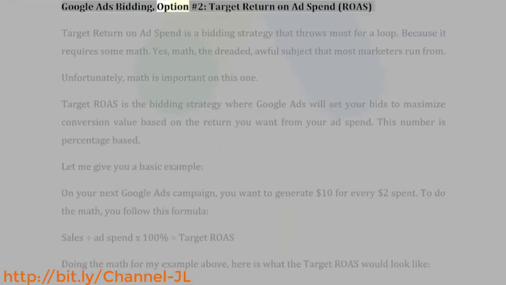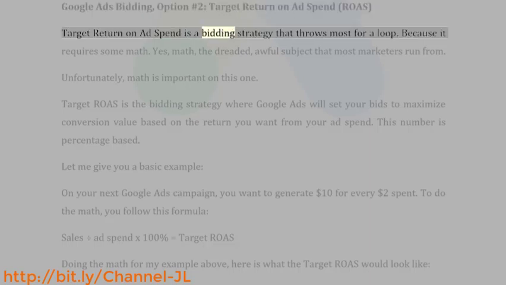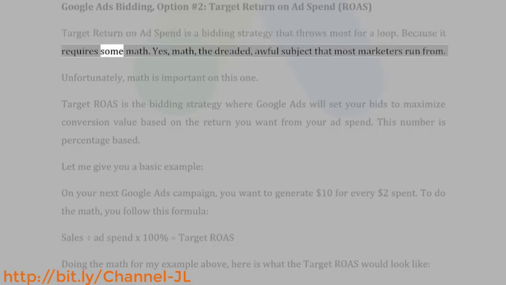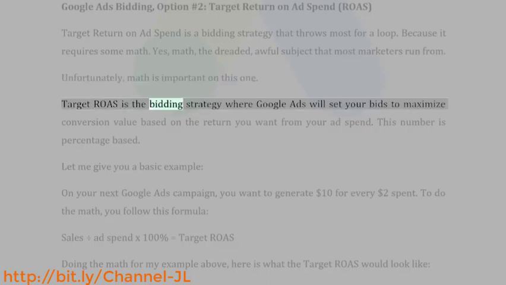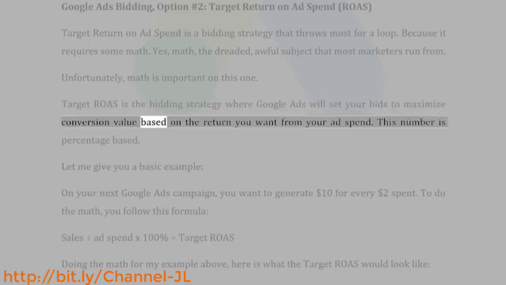Google Ads bidding, option number 2, target return on ad spend, ROAS. Target return on ad spend is a bidding strategy that throws most for a loop, because it requires some math. Yes, math, the dreaded, awful subject that most marketers run from. Unfortunately, math is important on this one. Target ROAS is the bidding strategy where Google Ads will set your bids to maximize conversion value based on the return you want from your ad spend.